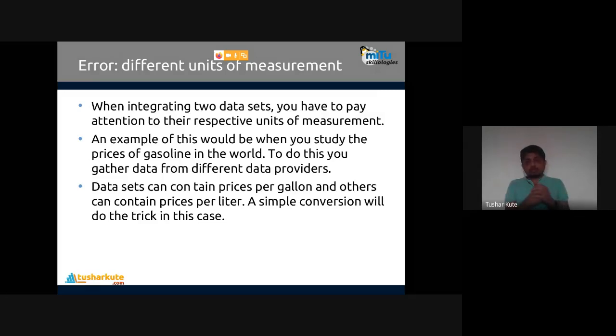How to do it? Not only that, the distance has the same problem. Somewhere you find distance in miles, somewhere in kilometers. Temperature we find in Celsius, and we find in Fahrenheit. Everywhere the measurement is different, even Hertz. If the measurement is different and you combine them, then error will occur, because completely different units will be present. Some marks are in CGPA, some marks are in percentage format. Then how can I combine them together?